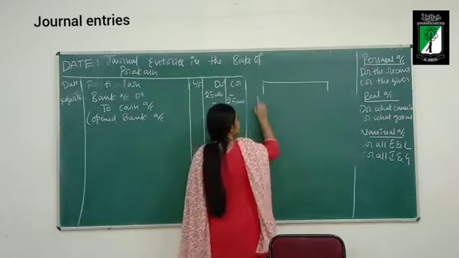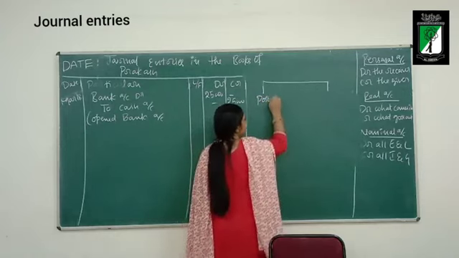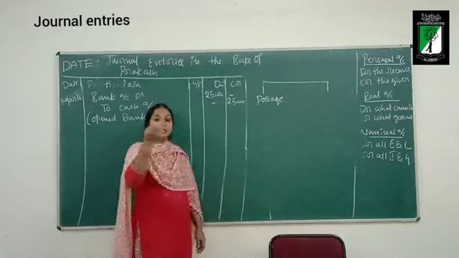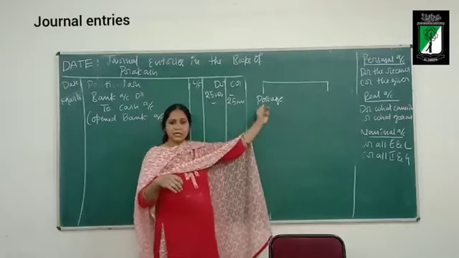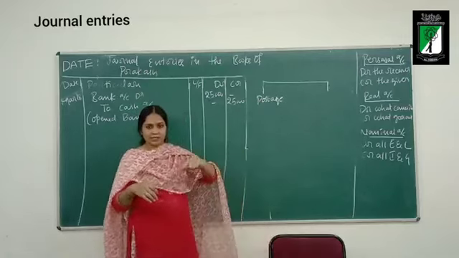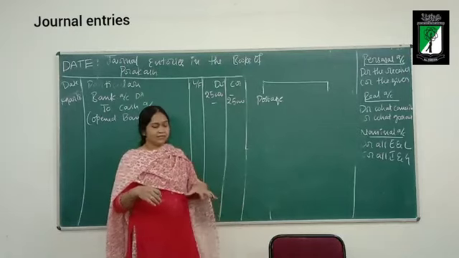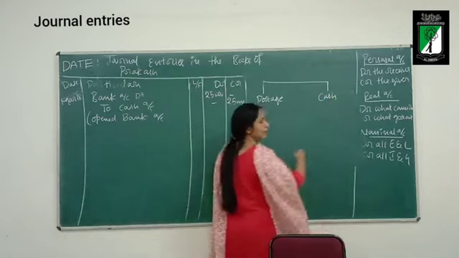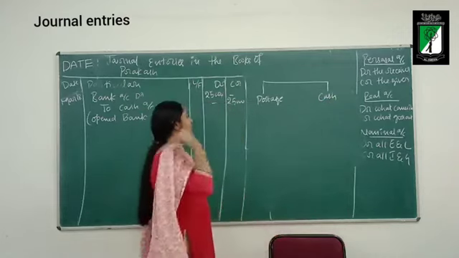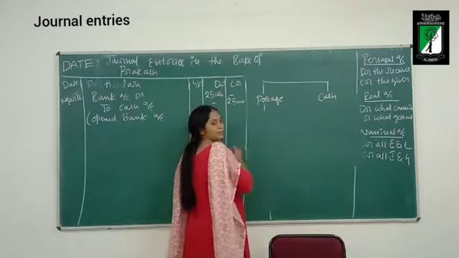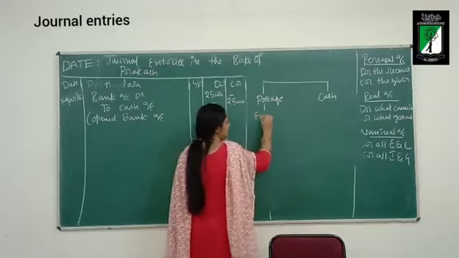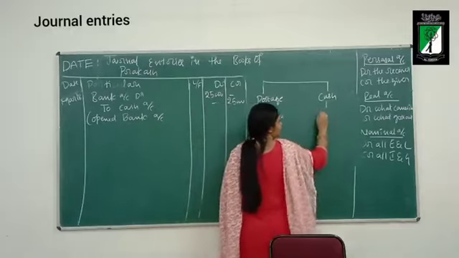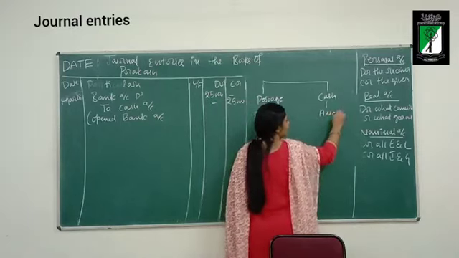Postage. The business is using the postal services. What is the give aspect? Cash. Postage is an expense to the business, and cash is an asset to the business.